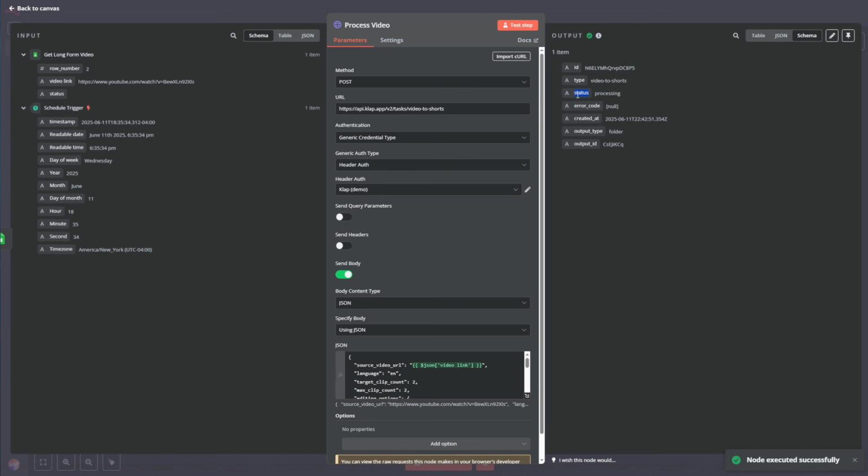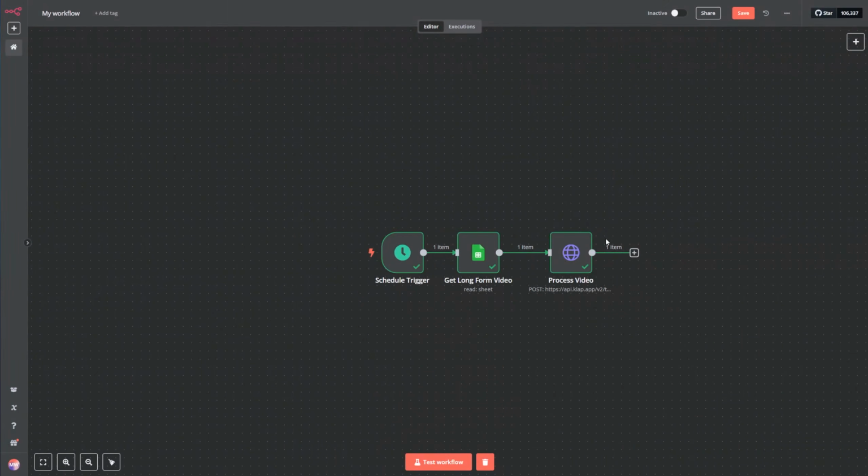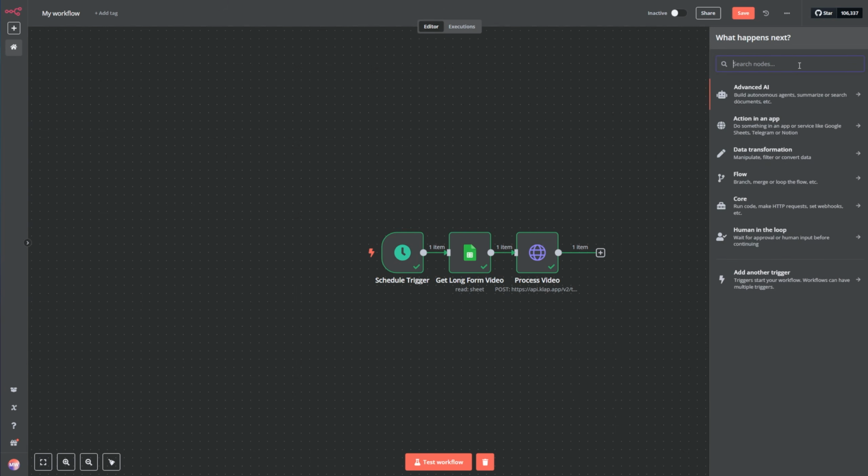And the status is processing. So I have to wait for it to process. But I don't know how much time it's going to take. So I have to add a wait node. I'm going to add a 2-minute wait node.